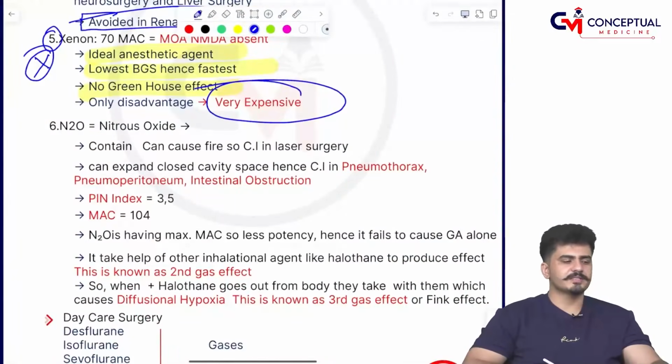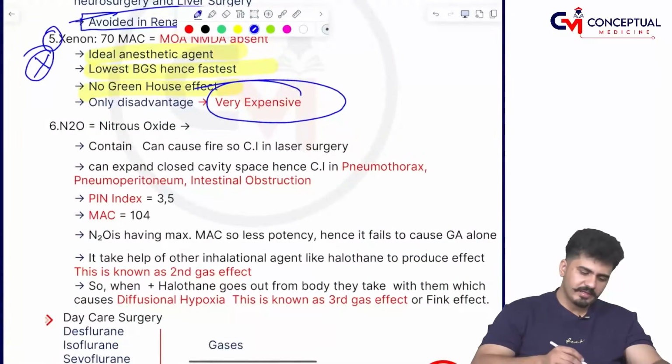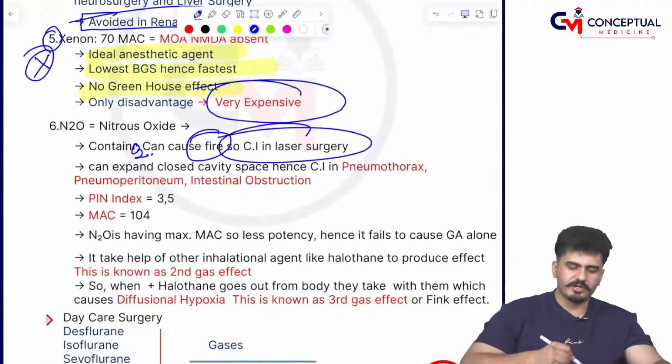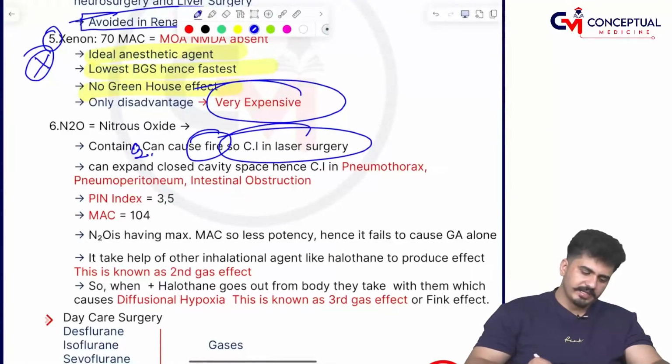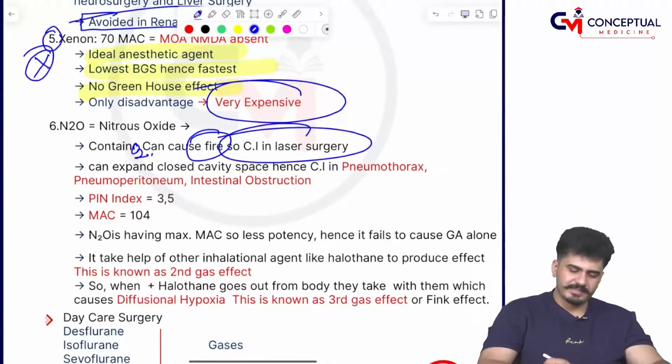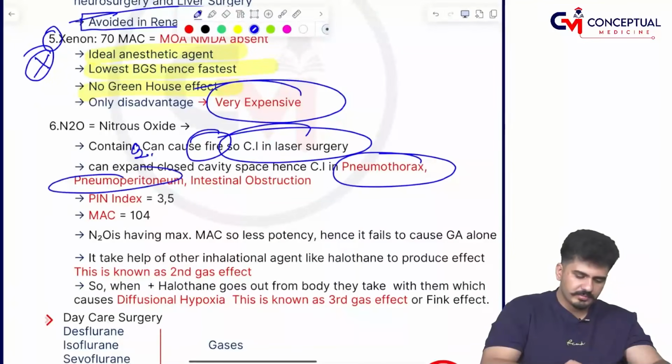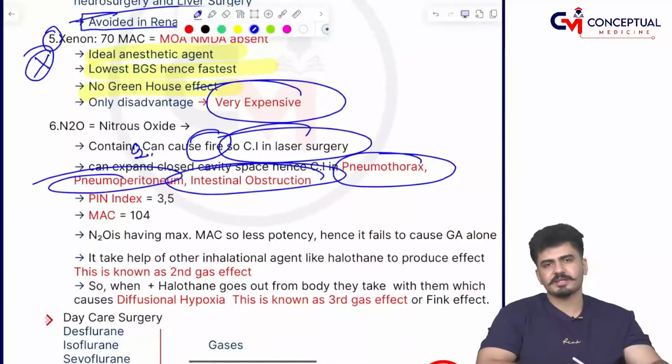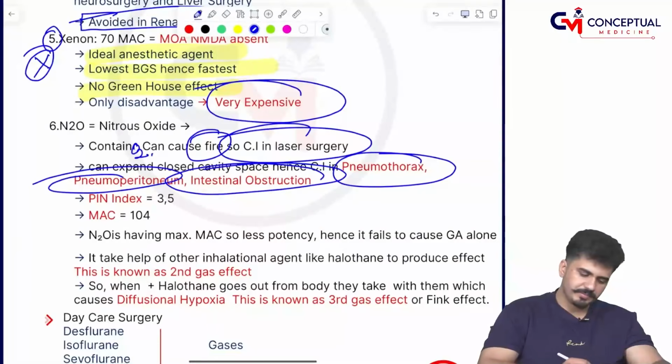Now coming to nitrous oxide, my dear friend, nitrous oxide. It supports combustion like oxygen, so can cause fire. That is why this is contraindicated in laser surgeries. It can expand closed cavities. That is why it is contraindicated in pneumothorax, pneumoperitoneum, and intestinal obstruction like your intussusception. Pin index and MAC we are going to talk about later on.